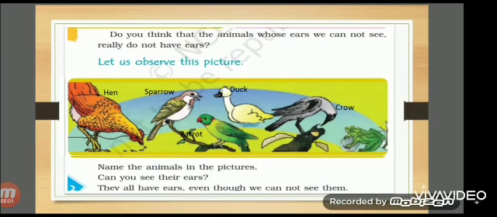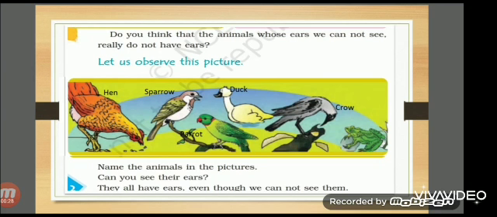Let us observe this picture. Name the animals in the pictures. I have already written all the names of the animals that are given over here. That is hen, sparrow, parrot, duck, crow. Right? Now can you see the ears?